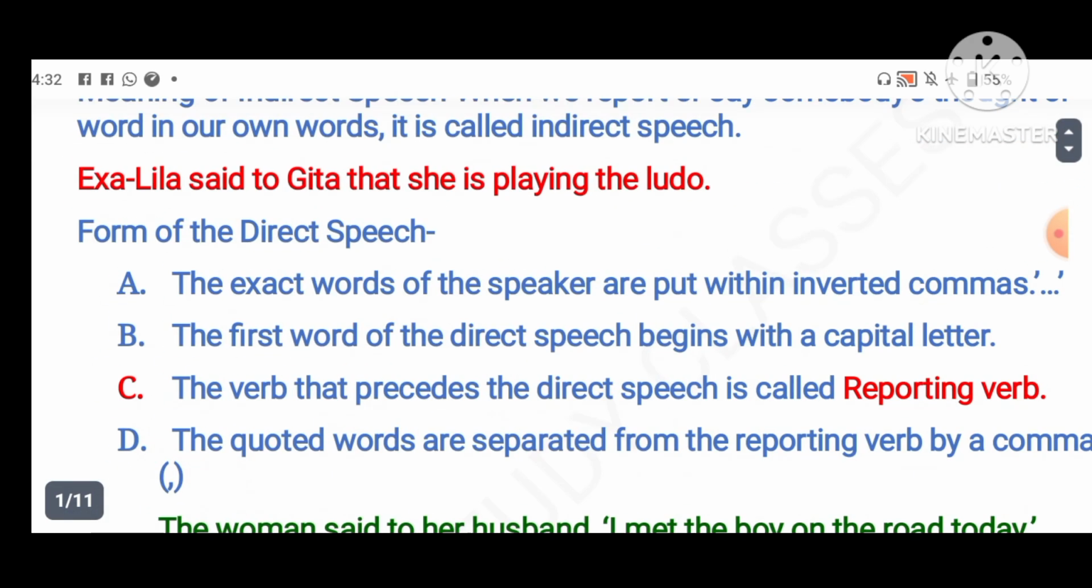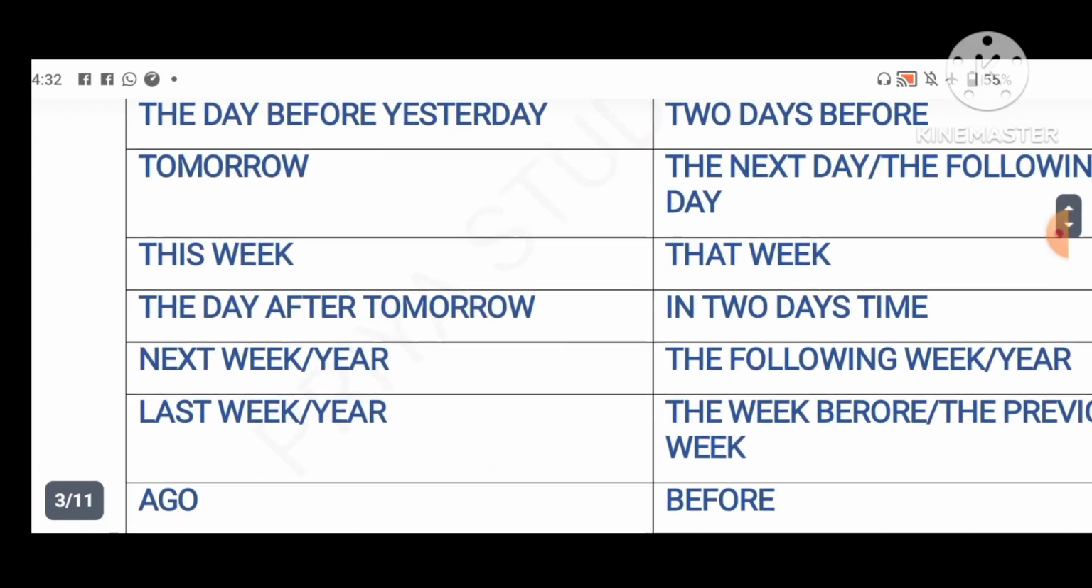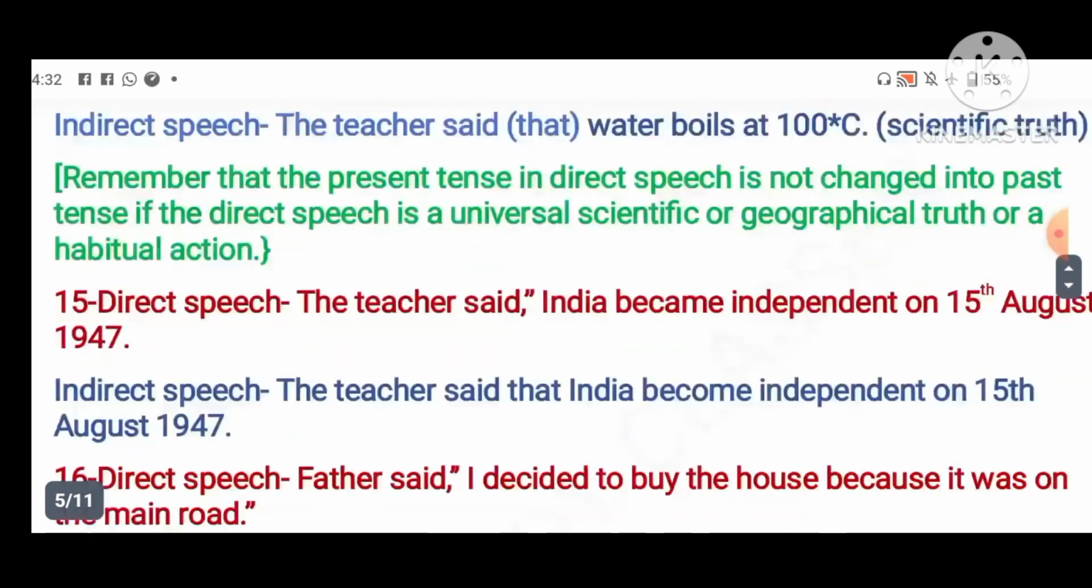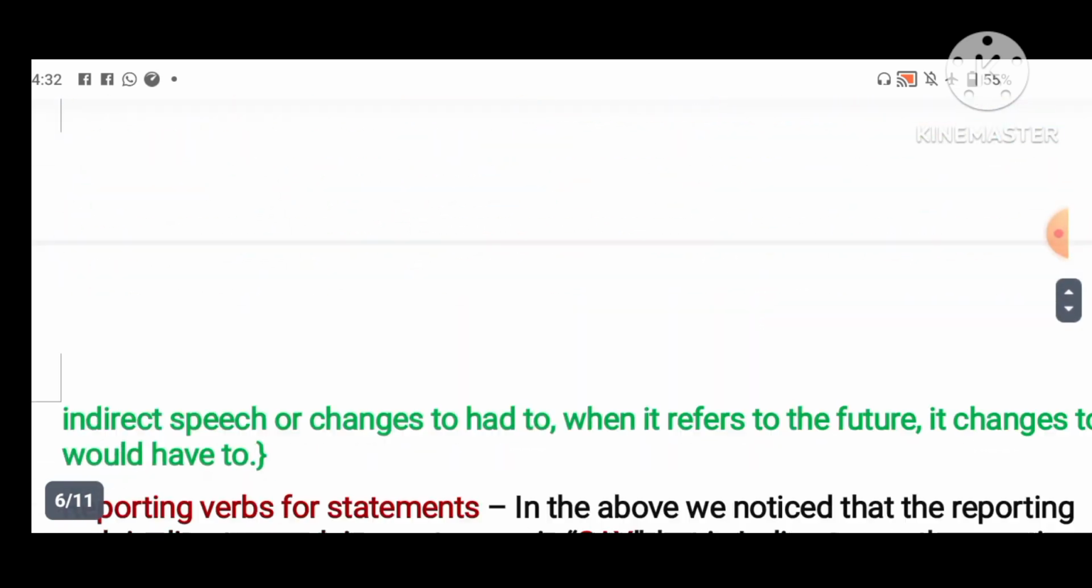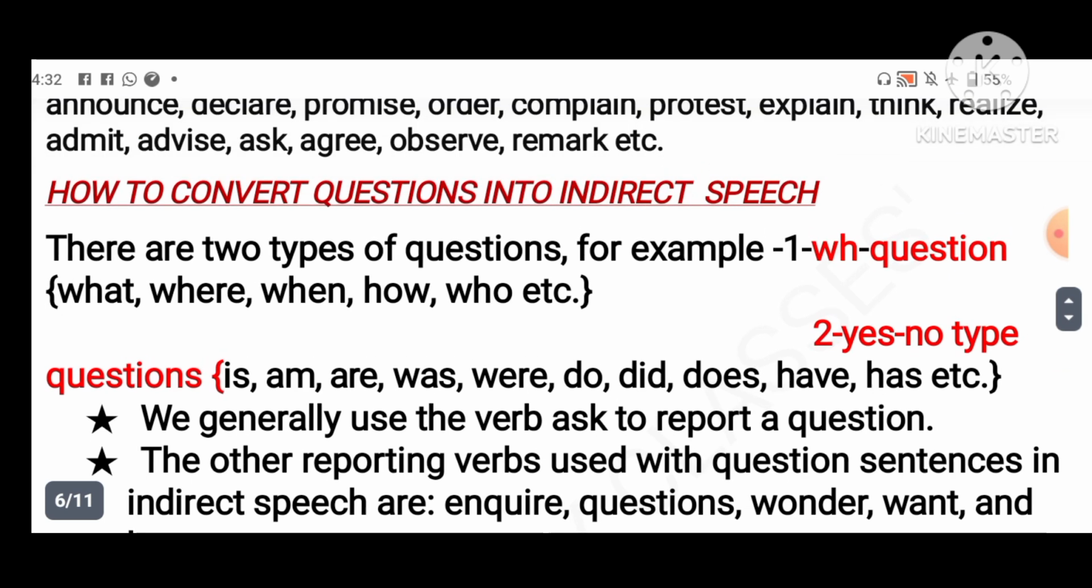So I have already explained all these things, rules, everything. How to change the pronouns and adverbials, everything I have explained. Okay. So today, how to convert questions into indirect speech, I will explain in this video.